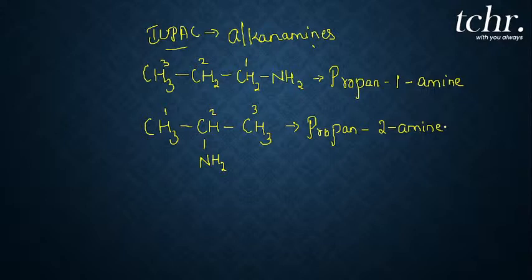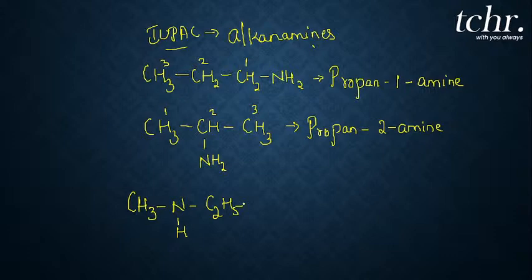Now let us see how to do the IUPAC nomenclature for secondary or tertiary amines, and also if it is a mixed amine, how to name it. For example, let me take this secondary amine, and I'm also taking the example of a mixed amine. In common name, it is easy: ethyl methyl amine. This is how you name it.